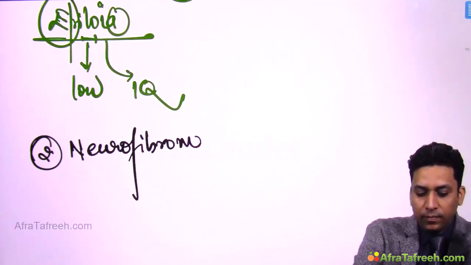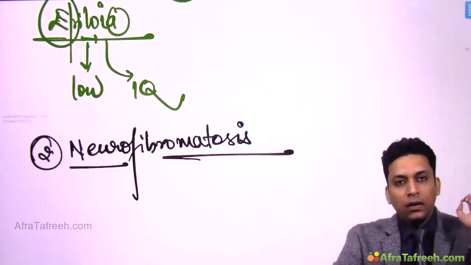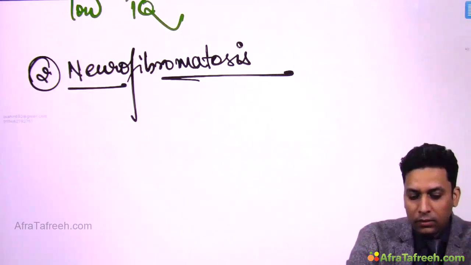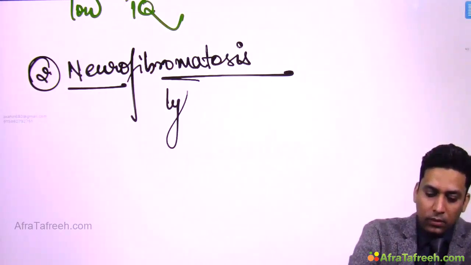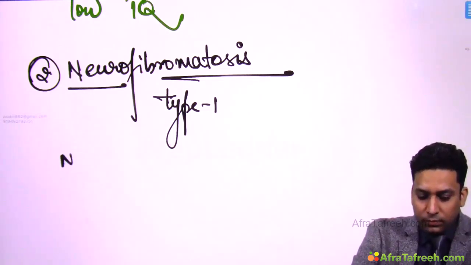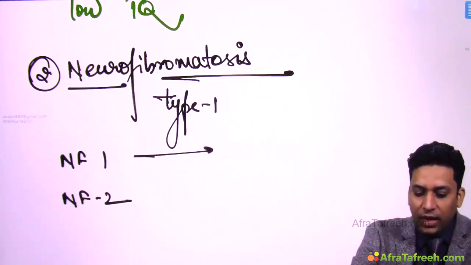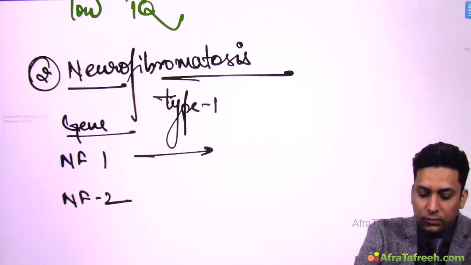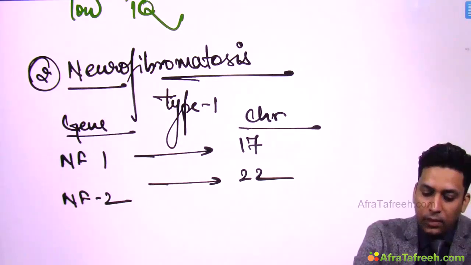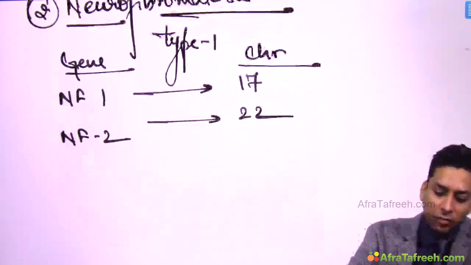The second genodermatosis of phakomatosis is neurofibromatosis. Okay, so neurofibromatosis type 1. The genes involved are NF1 and NF2, which are present on chromosome number 17 and 22. So this is also a genodermatosis, a genetic condition where these genes, NF1 and NF2, are involved.